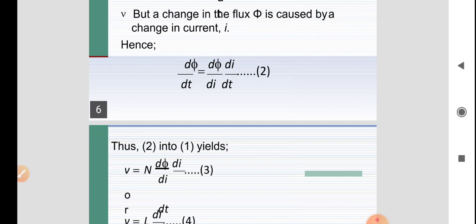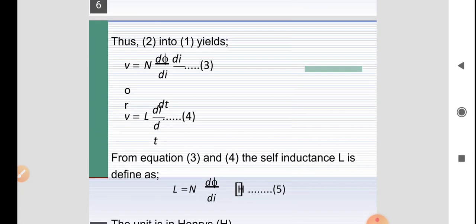So we can write the voltage induced in the coil as N into d phi by di into di by dt, or in other words V is equal to L di by dt. Here L is the self-induced EMF.